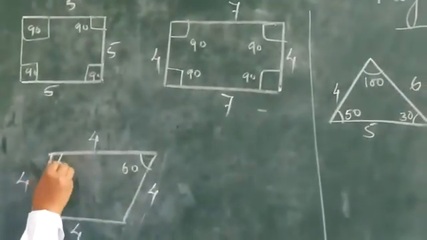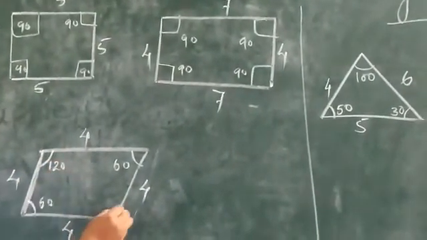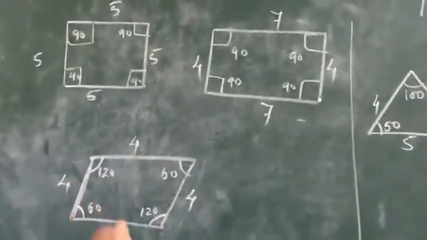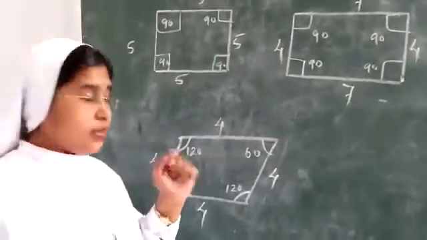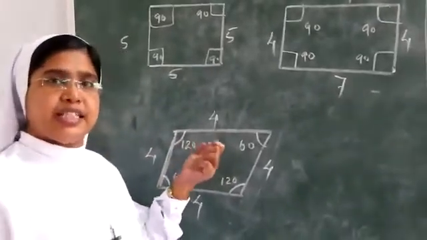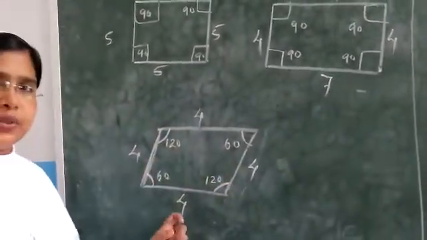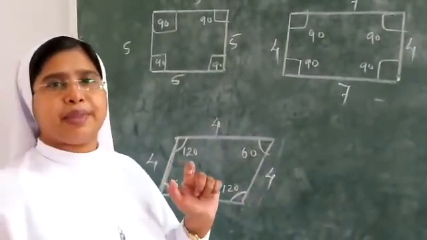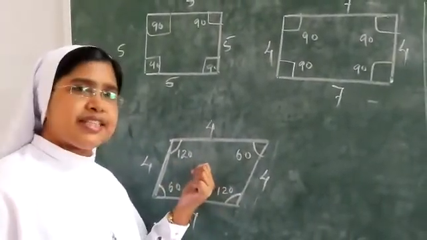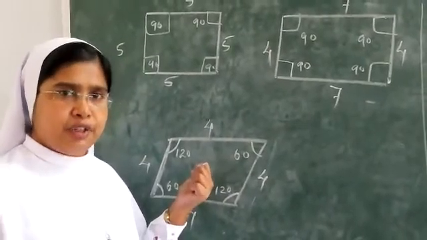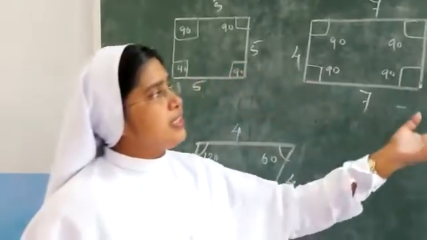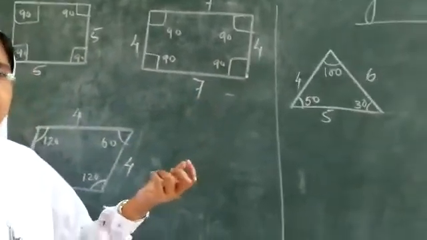Then how much will it be here? 120. Here it is 120. So this is a quadrilateral, a parallelogram. What is special about this one? This has all 4 sides the same, but are the angles the same? Angles are different.